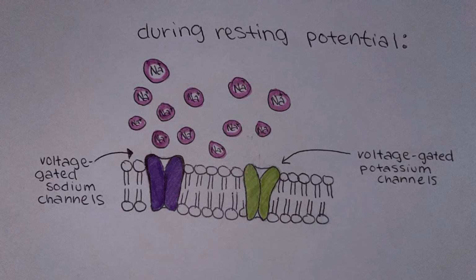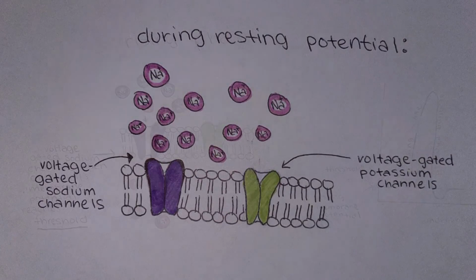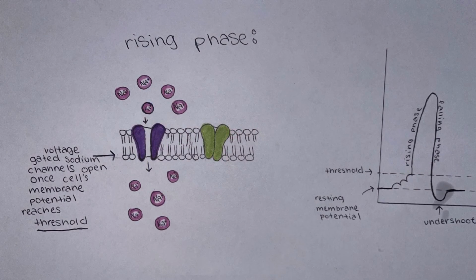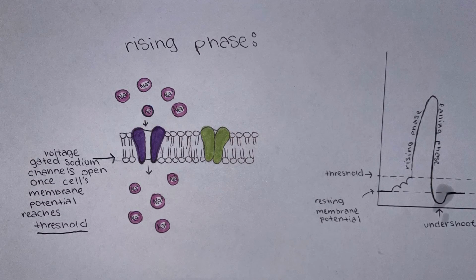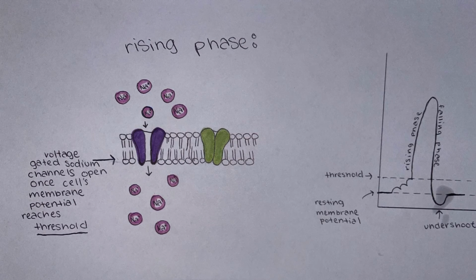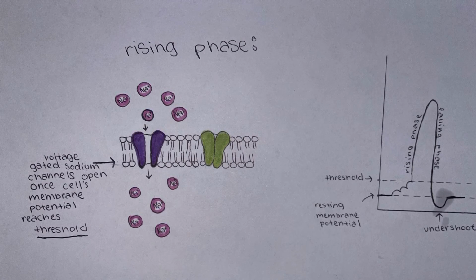The action potential moves down the axon due to the influx of sodium depolarizing nearby segments of an axon to threshold. The rising phase is caused by the opening of voltage-gated sodium channels. These ion channels open immediately and are activated once the cell's membrane potential reaches threshold. The electrochemical gradients drive sodium into the cell, causing the depolarization.